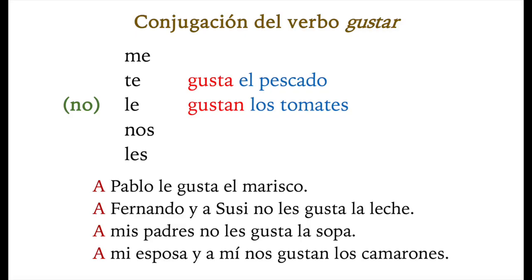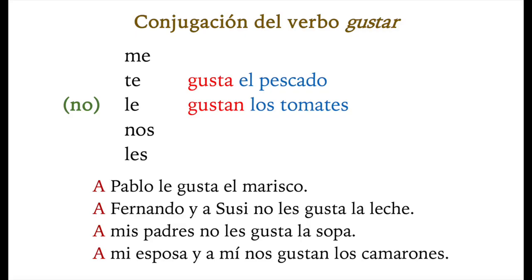If what you like is singular, then you're going to use gusta. If what you like is plural, then you're going to use gustan. Por ejemplo, me gusta el pescado. Me gustan los tomates. And of course, to negate the verb, to say that you don't like something, you put the word no before. No me gusta el pescado. No me gustan los tomates.